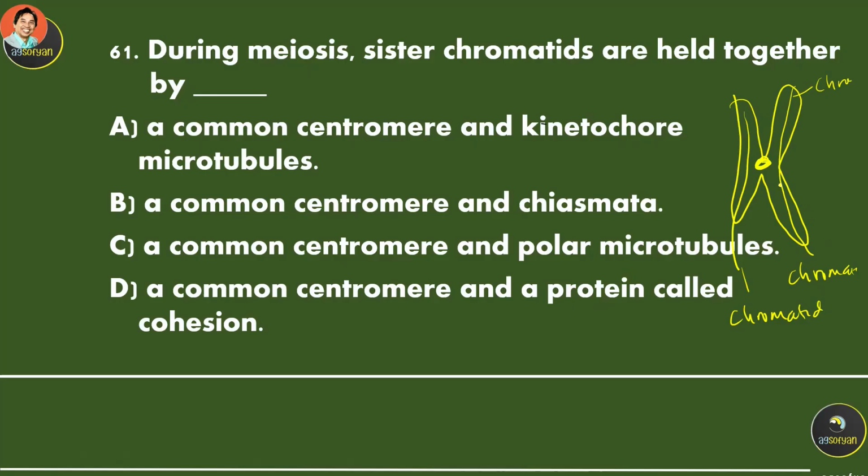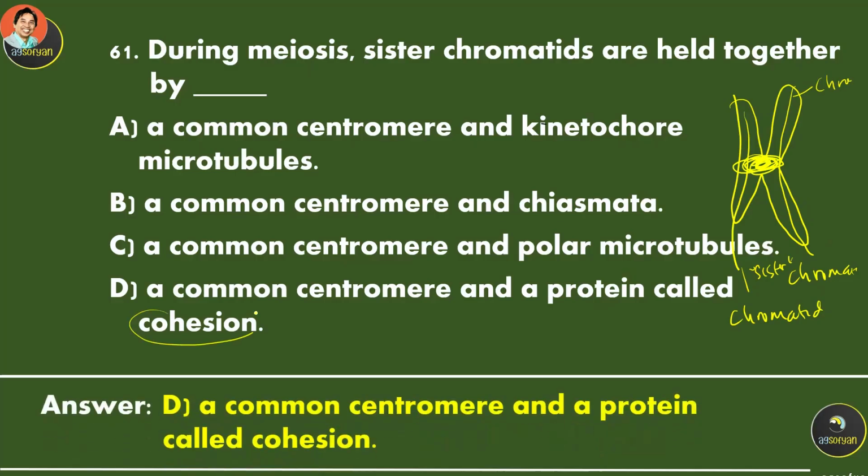Because they are on the same chromosome, they are called sisters. They are held together in the centromere with a protein called cohesin. So there is a cohesin protein located in the centromere that holds these two sister chromatids.